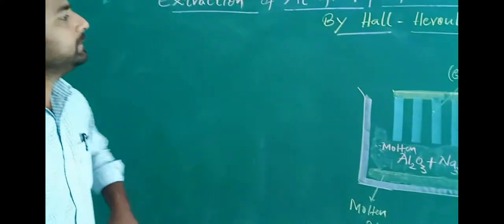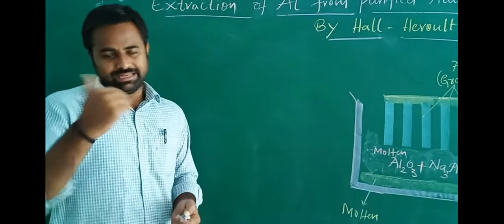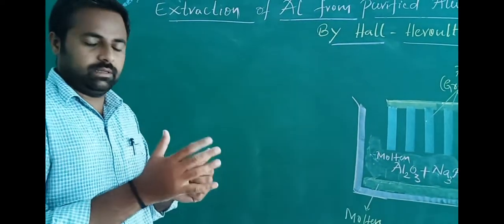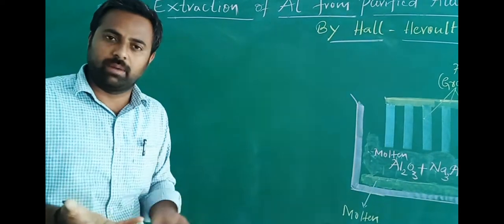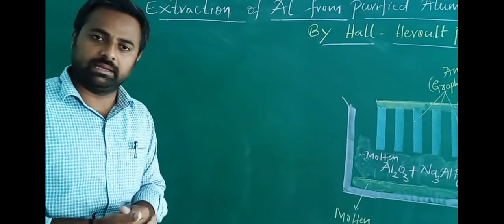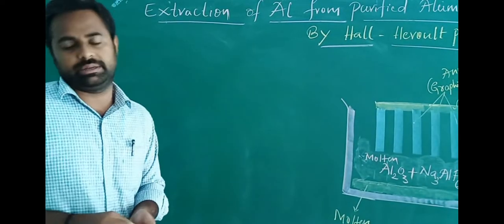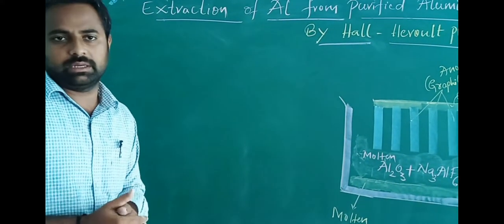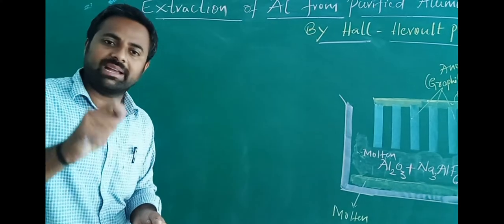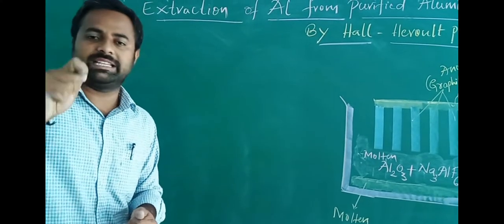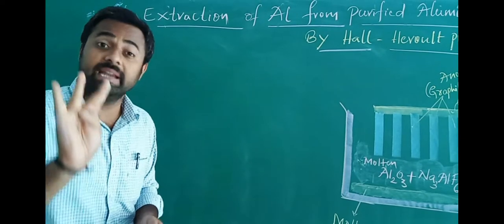Very important. See here, in the last class, what we have studied, the extraction of iron, extraction of copper and extraction of zinc. Those three extractions are completely based on pyrometallurgy. Pyrometallurgy means what? The process of extraction of a metal with the respective ore by passing heat energy.